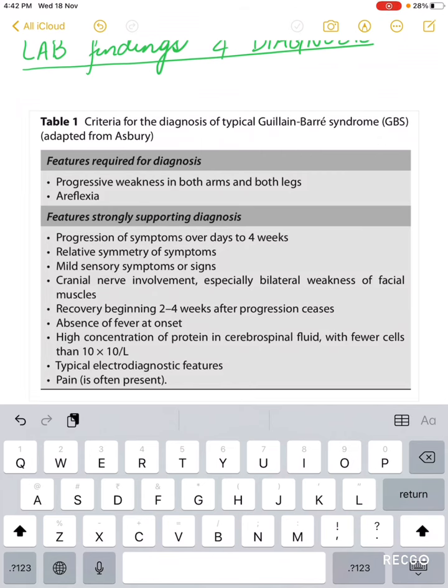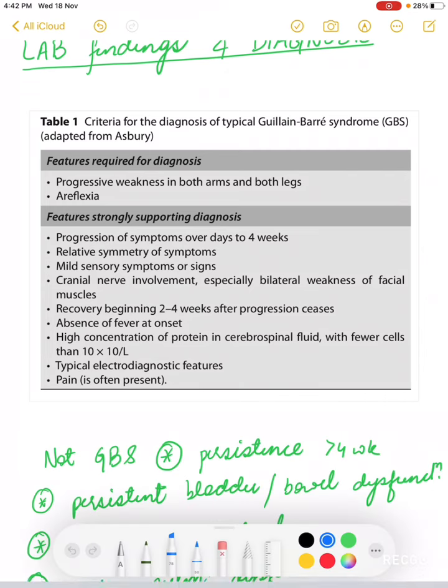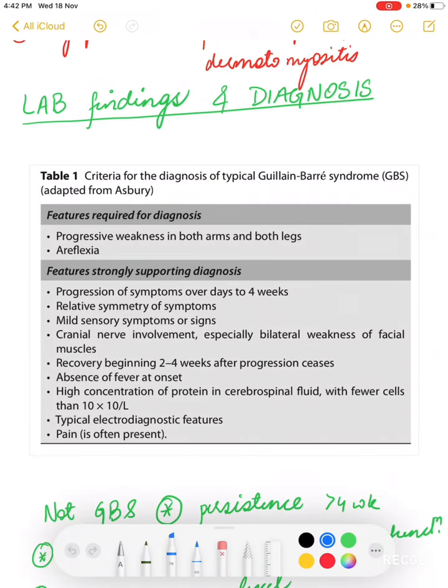Also, features which strongly support the diagnosis are progression of symptoms over days to 4 weeks, relative symmetry of the symptoms, mild sensory symptoms or signs, cranial nerve involvement, especially bilateral weakness of facial muscles, recovery beginning 2 to 4 weeks after progression ceases, absence of fever at onset, high concentration of protein in cerebrospinal fluid with fewer WBCs, typical electrodiagnostic features, and pain which is often present. All of these are discussed in the clinical presentation, these just need to be remembered. They will also help us in differentiating it from similar conditions which present with weakness. Once we remember the Asbury criteria,